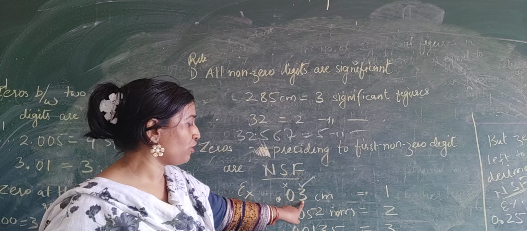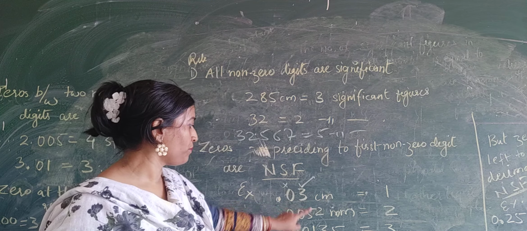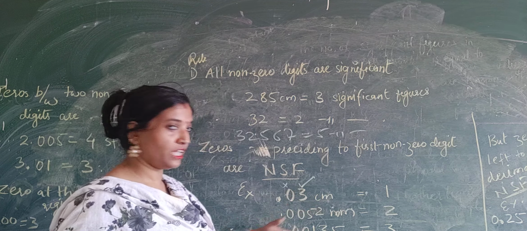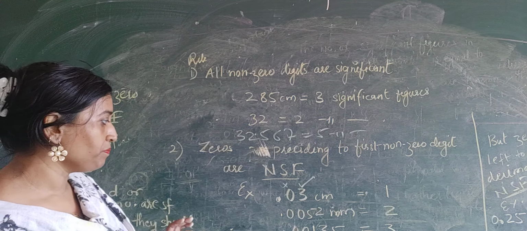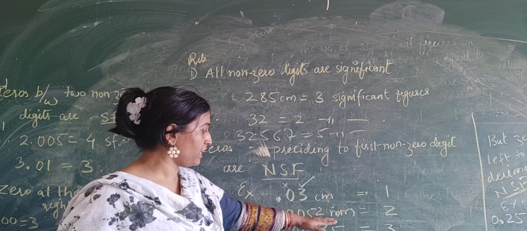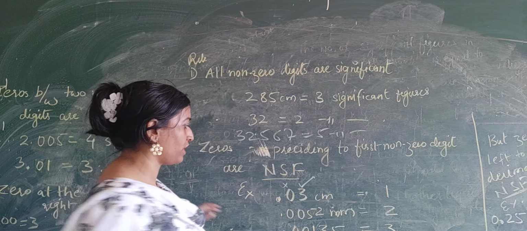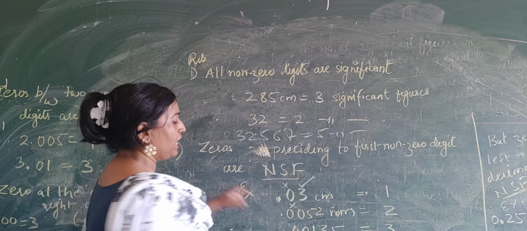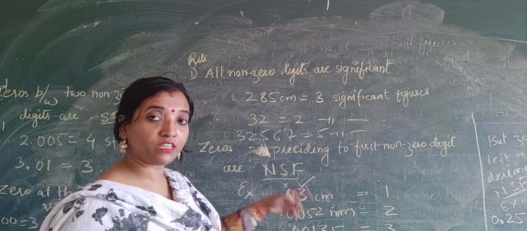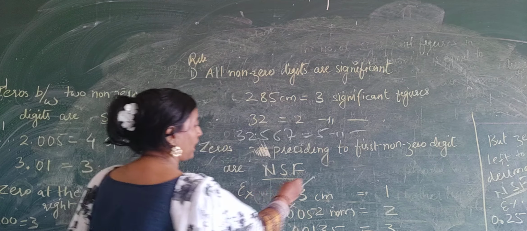Okay. This is your significant digit. This one. And then 1, 2, 3, 4. ये दो काउंट नहीं होंगे. This will be. ठीक है. After the decimal it will be. Okay. तो ये जो है this will be your significant and these two will be not significant. These two will not be counted as it is zero preceding to the non-zero digit. Okay. And it is after the decimal. Okay. You can add here.